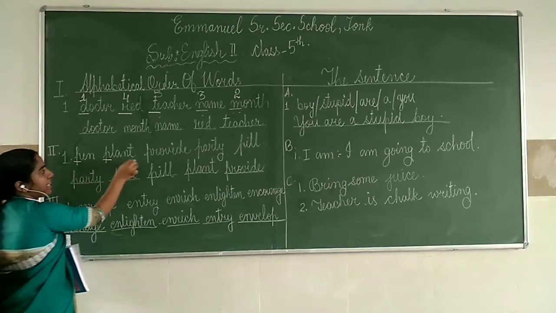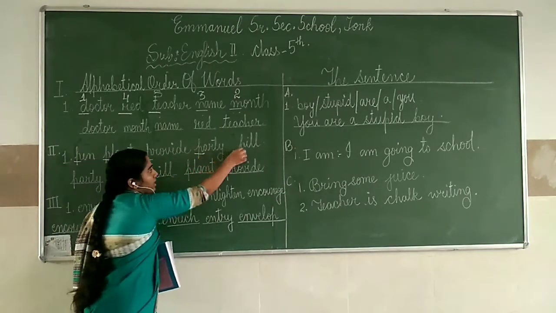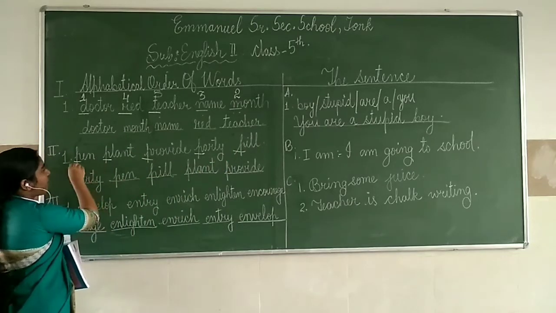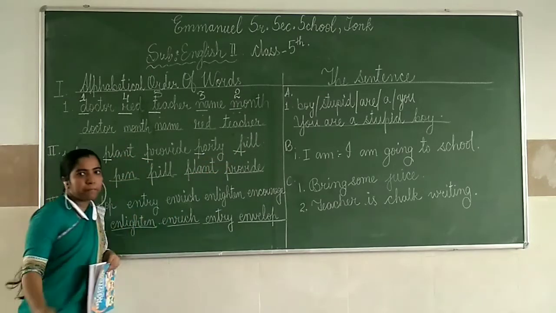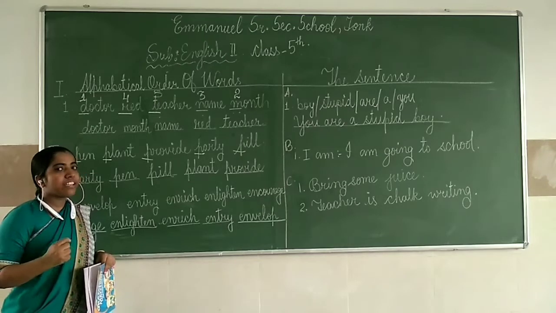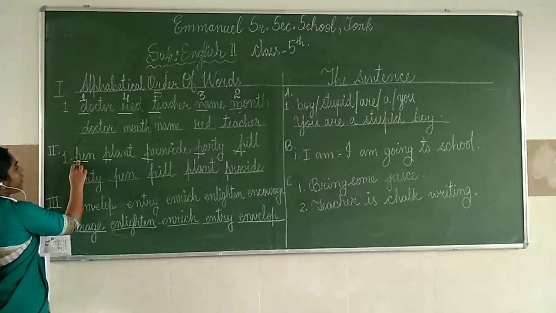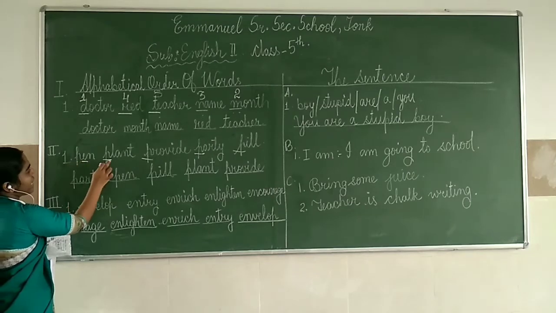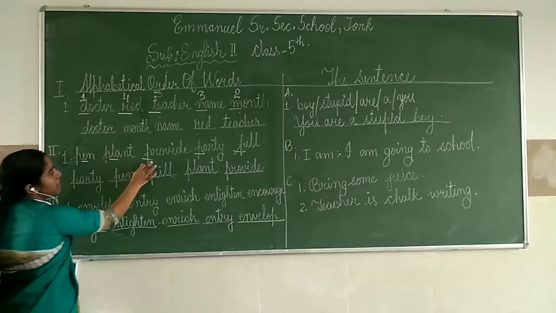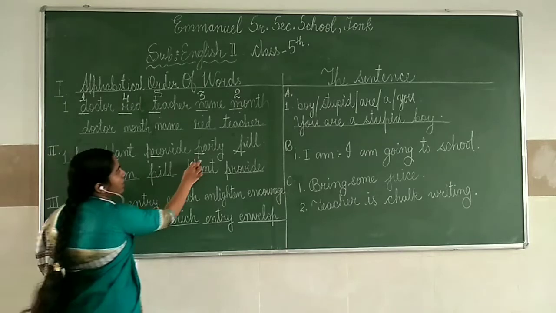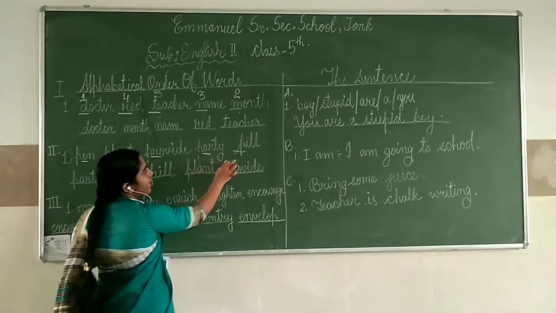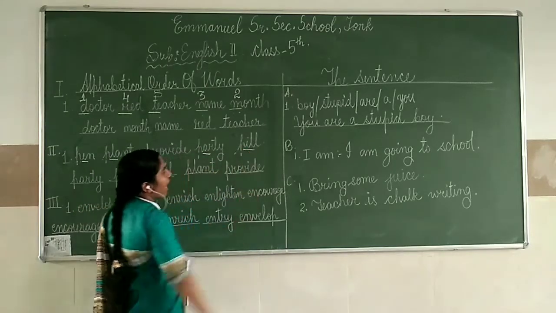P, P, P, P, P. So there are 5 words, but the first letter is the same, that is P. So in this case, how will you arrange? Yes, look at here. You have to go with the second letter. Here E is coming, here L is coming, and here the second letter is R, and here the second letter is A, and here the second letter is I.